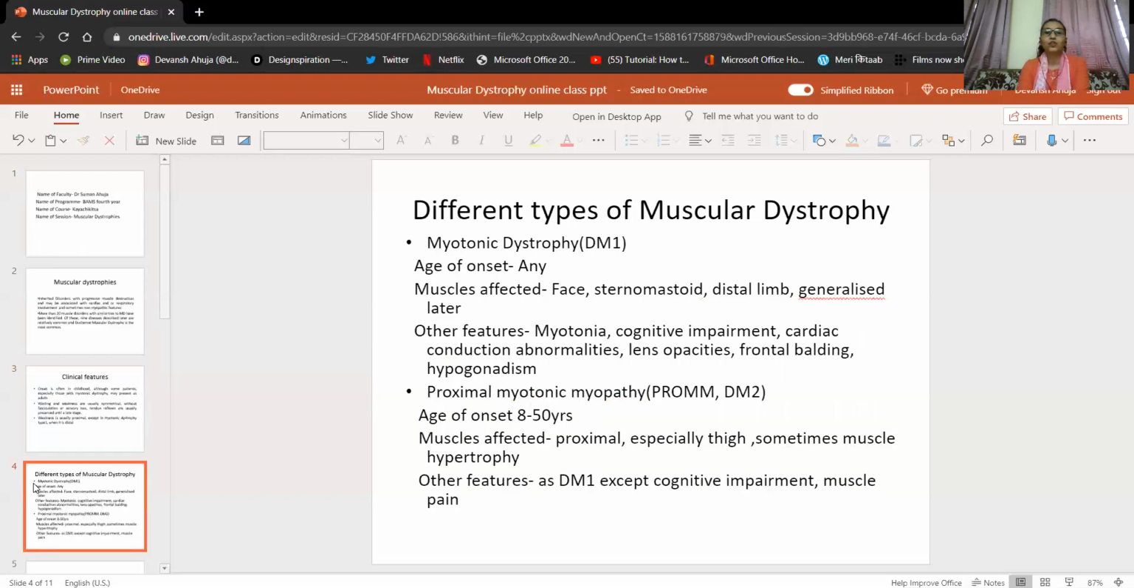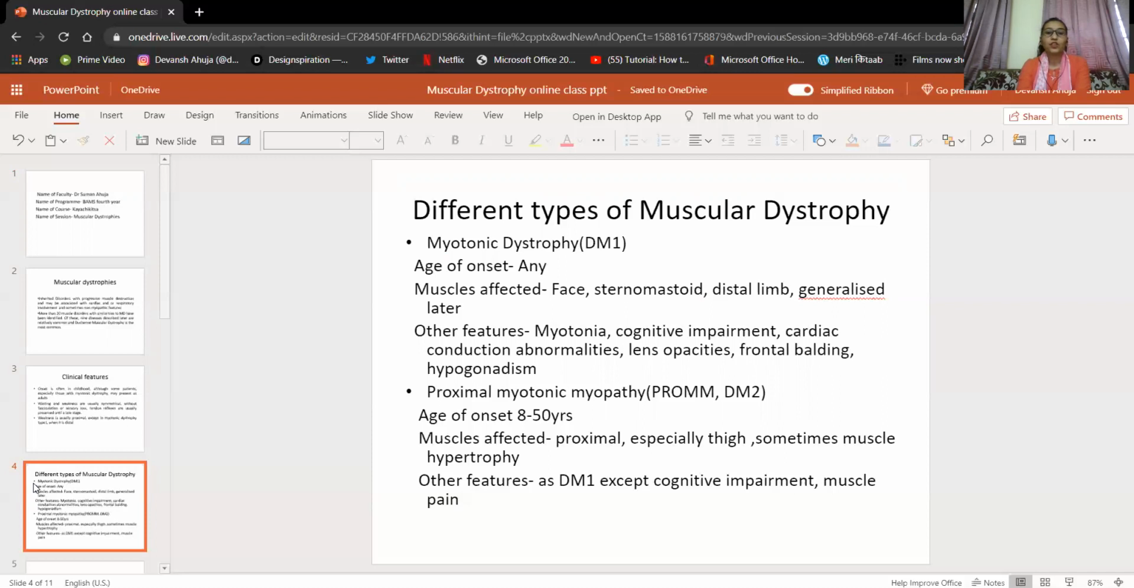First, we'll take myotonic dystrophy. It is also known as DM1. If we see the age of onset, it can occur at any age group. As I explained earlier, it can be a disease of adults, but there is no specific age of onset. It can occur in any age group, and usually it affects the facial muscles, sternomastoid muscle, and distal limb, and in later stages the muscle weakness becomes generalized.